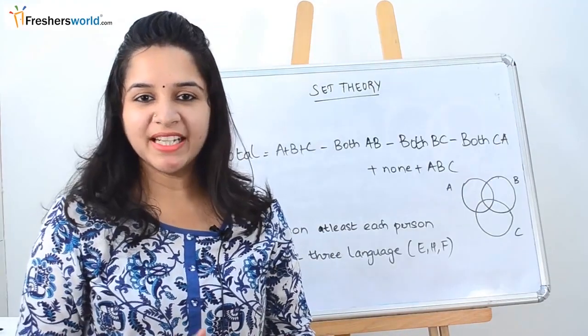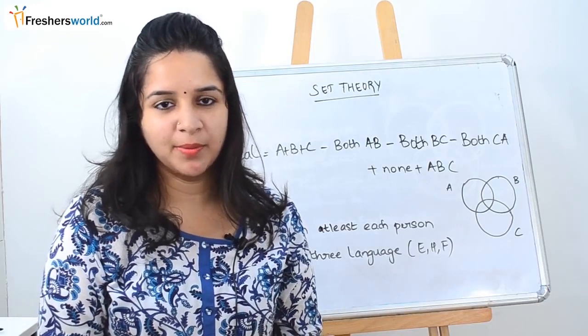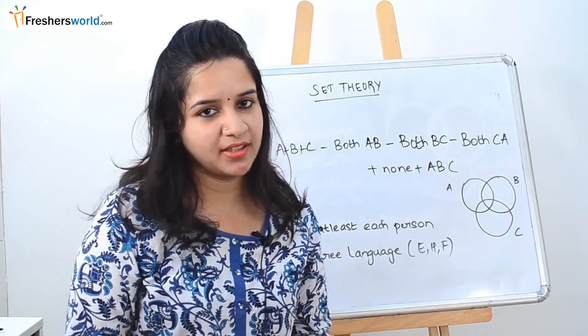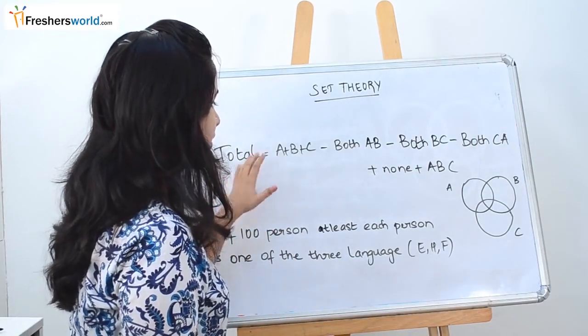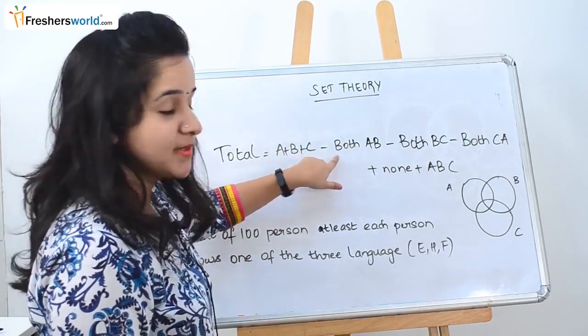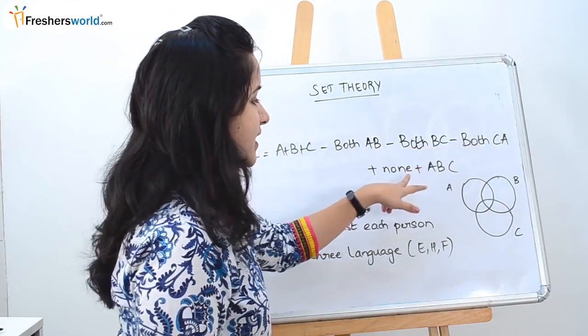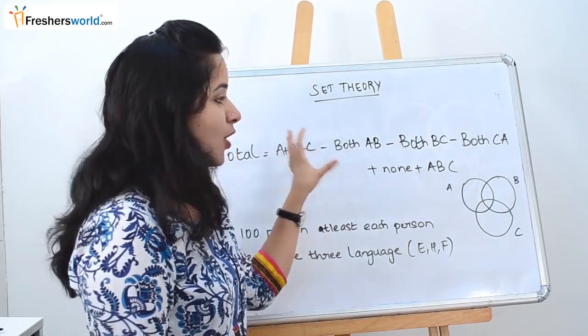So as of now, we dealt with a very simple problem and the set of questions that followed it. Now I am going to tell you the 2 tips that you should remember while solving set theory questions. First is the formula: total is equal to a plus b plus c minus both a and b minus both b and c minus both c and a, plus abc, plus none. There are a lot of questions which will be revolving around this.